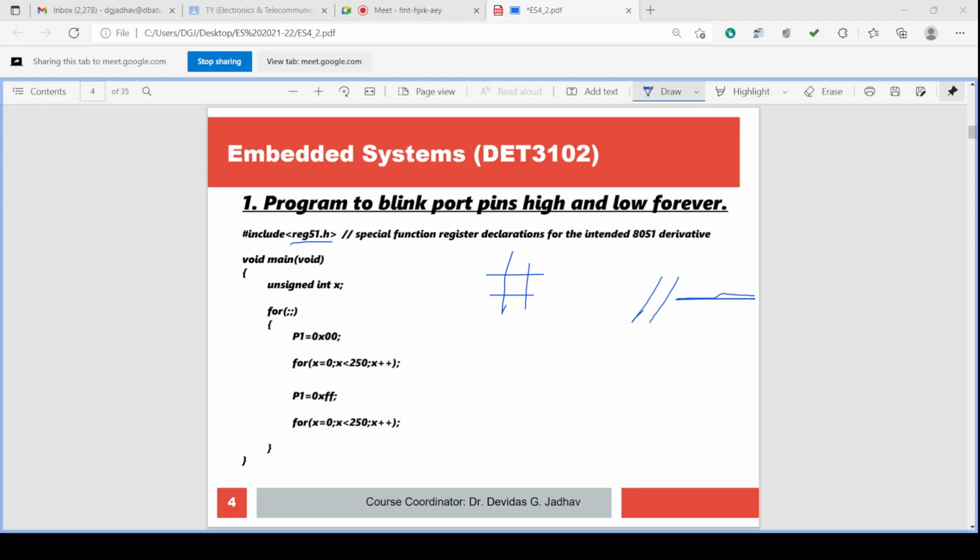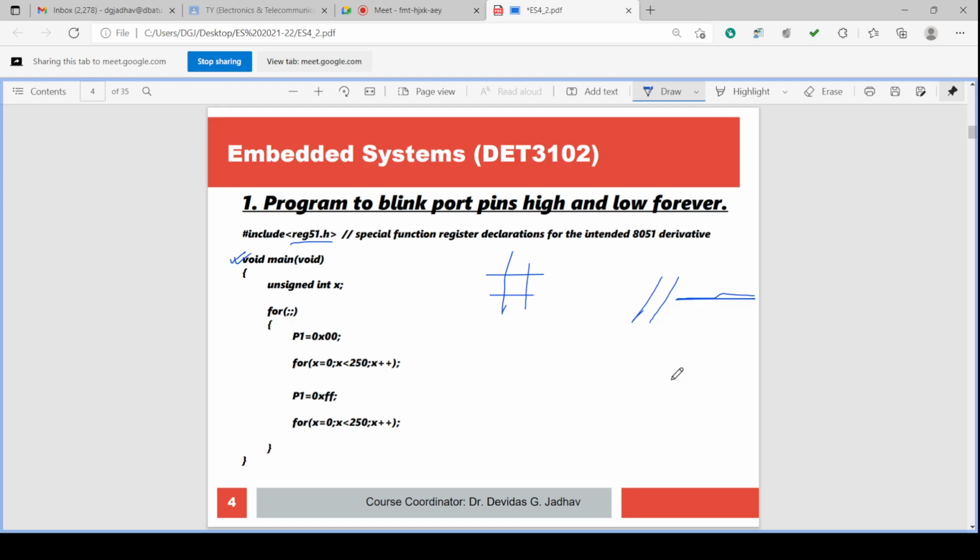Okay. So in this case, the void is the type of the variable which is outputted by the function. Function name is main, M-A-I-N. Main is the function name. Main is the name which is reserved. We cannot use this for any other function. Main is the function name reserved in C, C++, and embedded C also. We cannot use the function name main for any other function name.